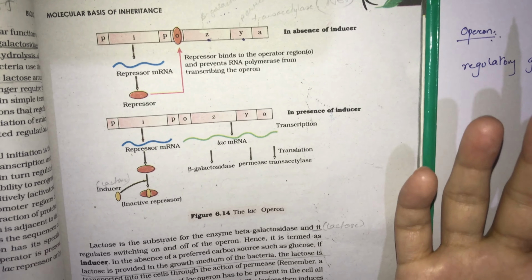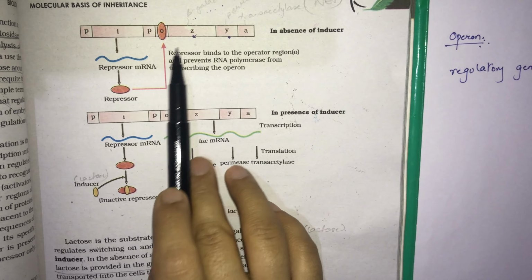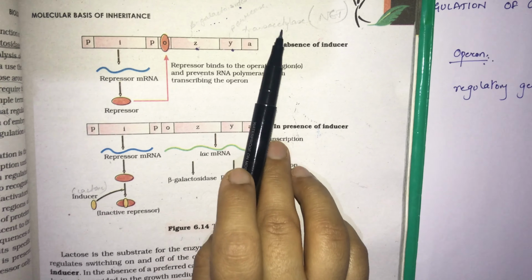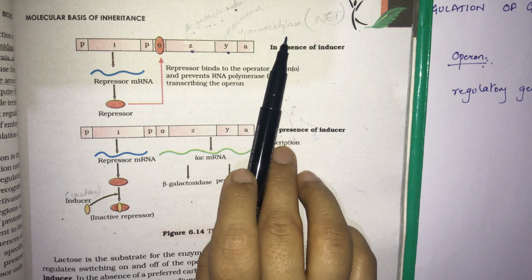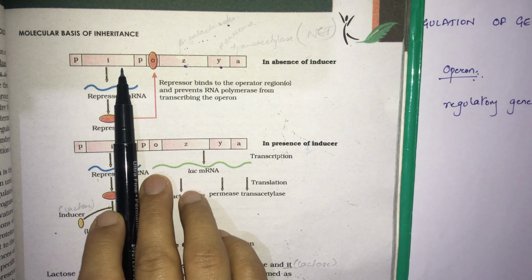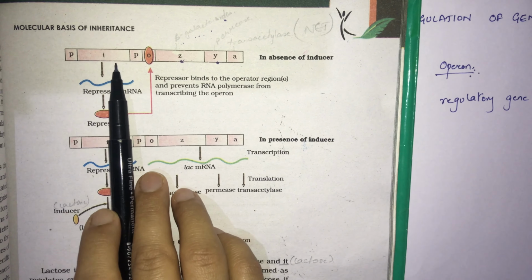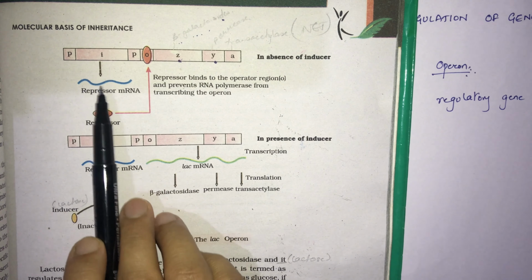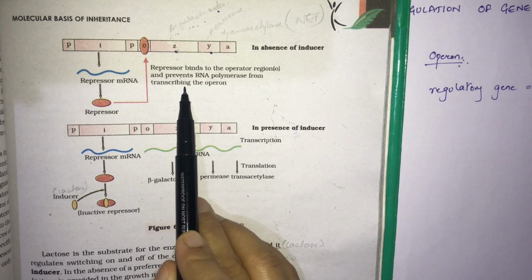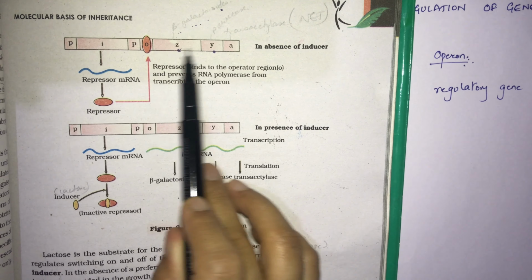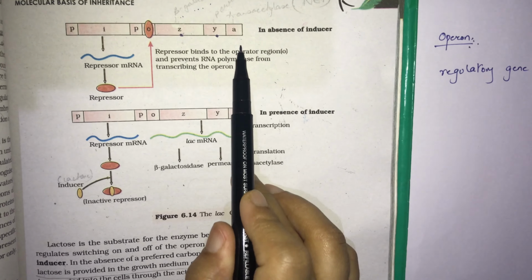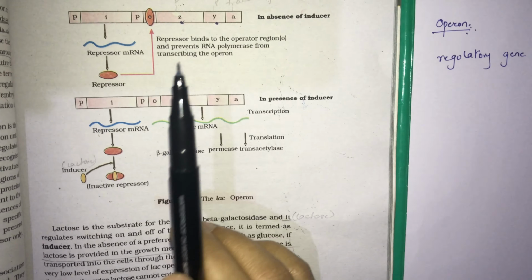What is there inside the Lac Operon? There are 3 structural genes coding for 3 different types of enzymes that help in metabolism of lactose, and they are controlled by one single promoter region. Just before the promoter region there is a regulatory gene, and this regulatory gene will block this operon from getting transcribed into mRNA because of this I gene.